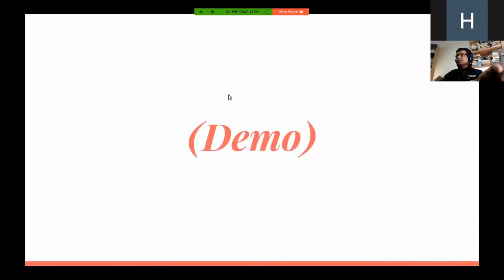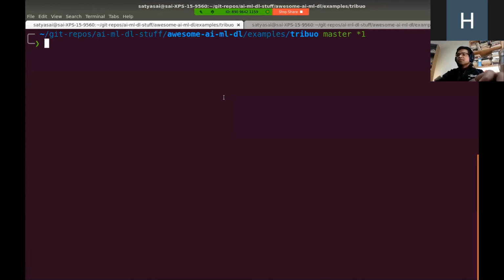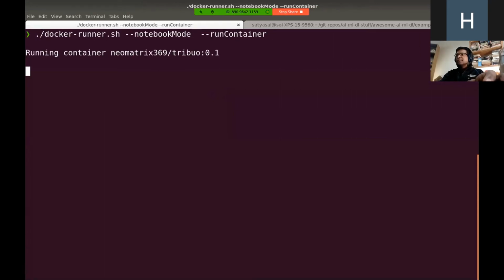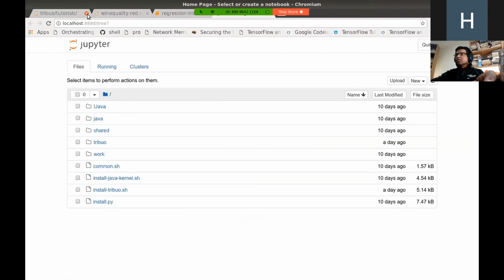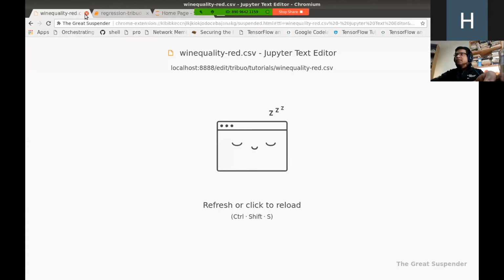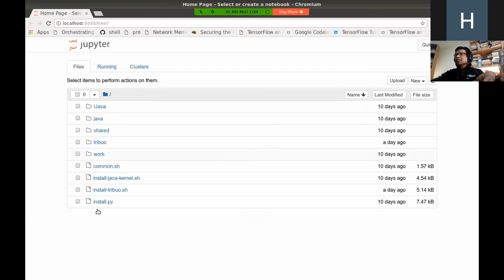So I'm going to be switching to the terminal. As I was mentioning in the screenshot, this is the command I'm going to be running. And as you can see, as it kicks off, it will run the Docker container, and it opens up the browser and shows me the different things that I want to see. In this case, it will show me the Jupyter console, and this is the view inside the container, and we know where we want to navigate to.